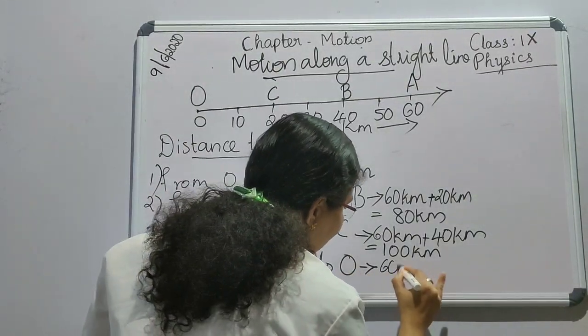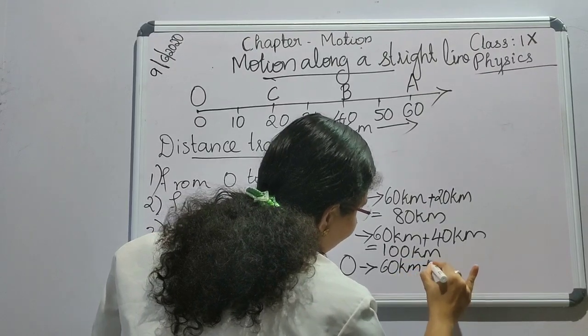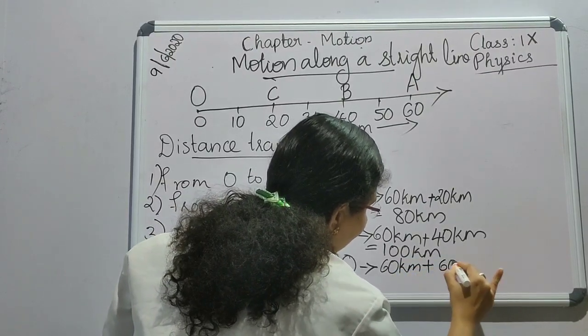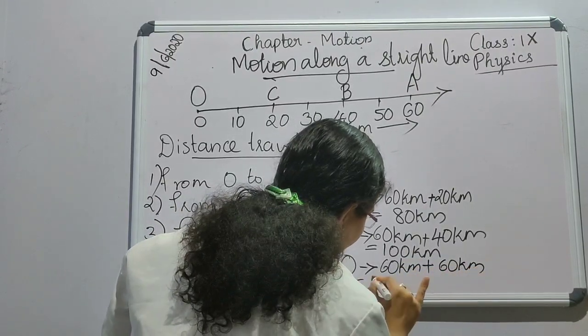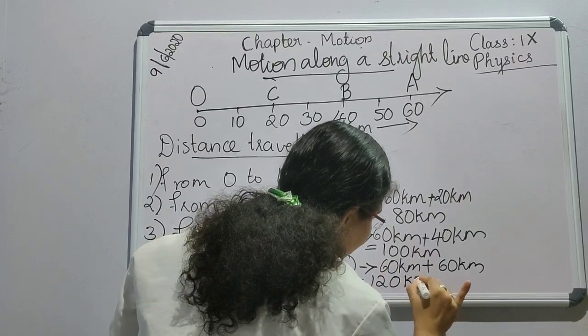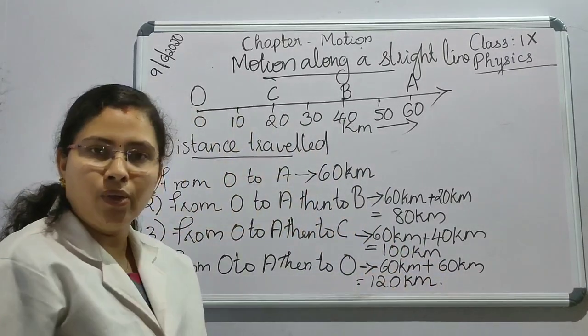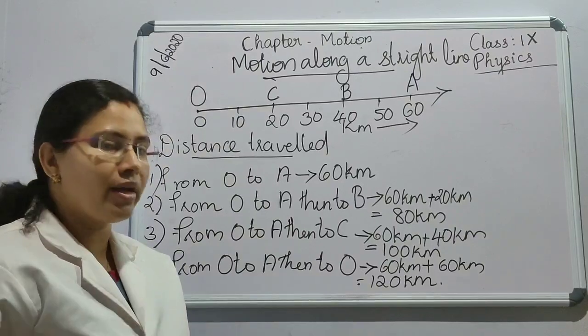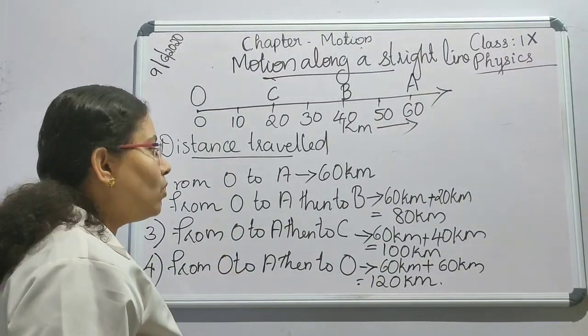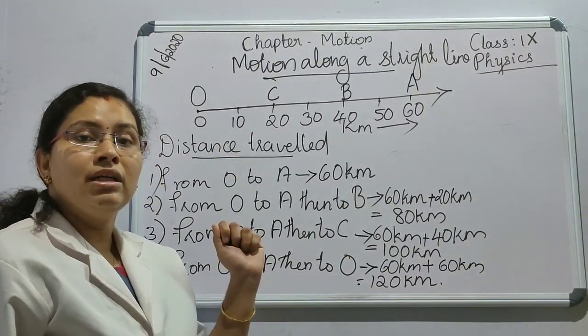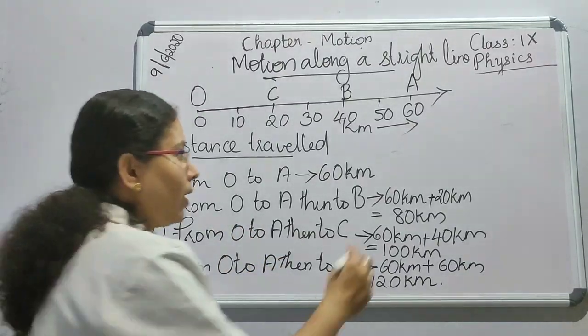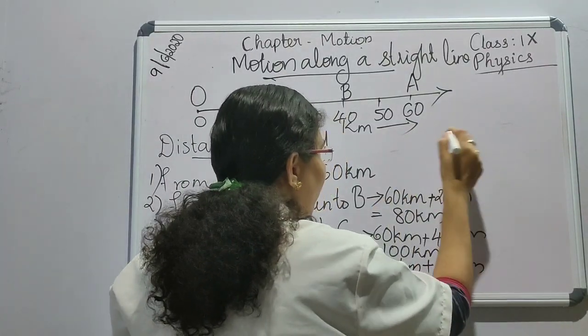That is 60 kilometers plus 60 kilometers, that is 120 kilometers. Hope you understood this. And now we will be discussing displacement. Displacement of the object.